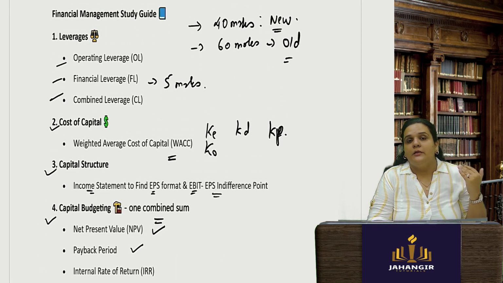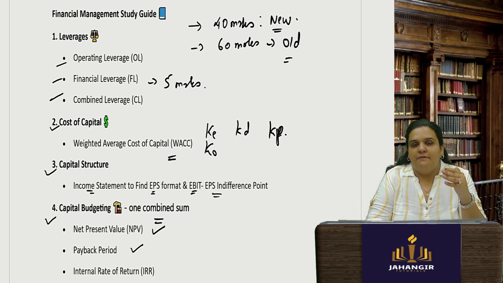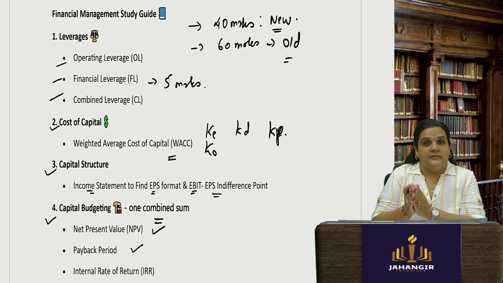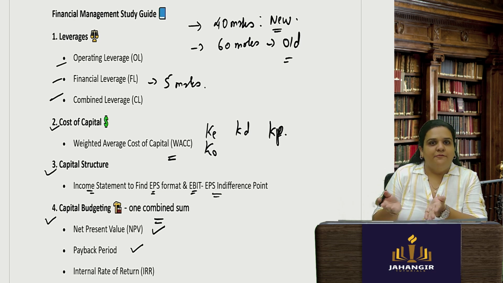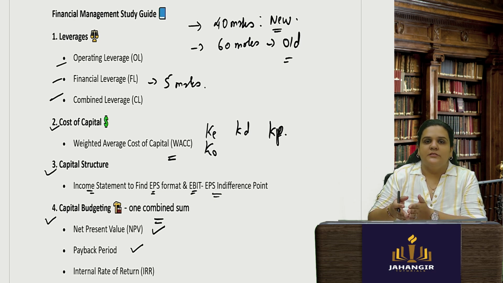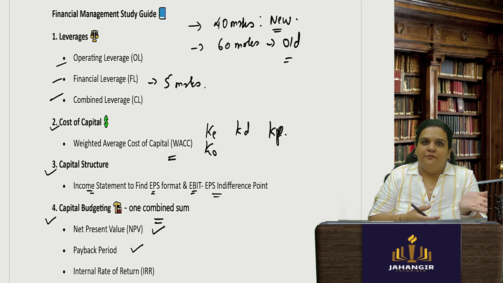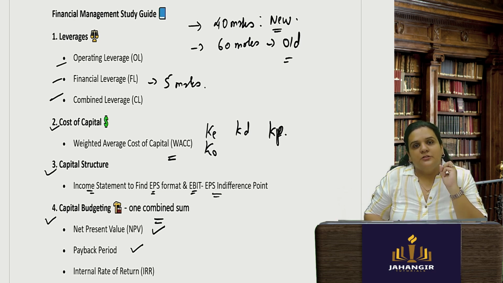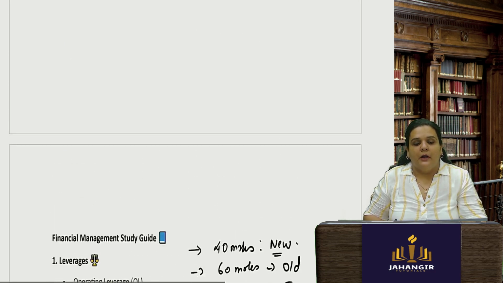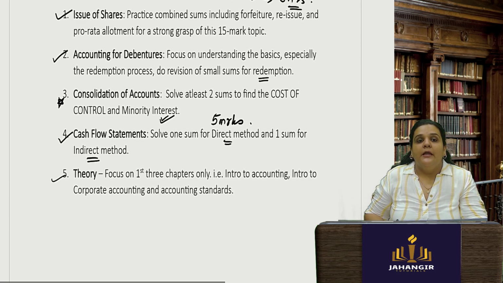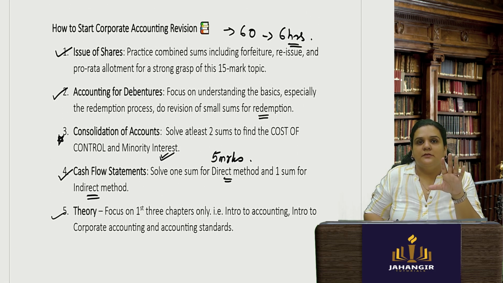So this is the strategy you are going to take up while revising your corporate accounts and financial management. As I told you, give a good 6 to 7 hours to corporate accounting. It is 60 marks for the new syllabus, same for the old syllabus also, and then the old syllabus has financial management. So there are 2 separate papers for corporate accounting and financial management. For both the new and old syllabus, you have to give at least 6 to 7 hours to this corporate accounting section. Try to solve each type of sum and go through the balance sums.